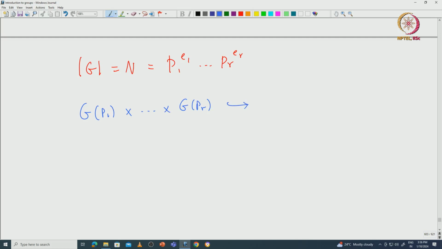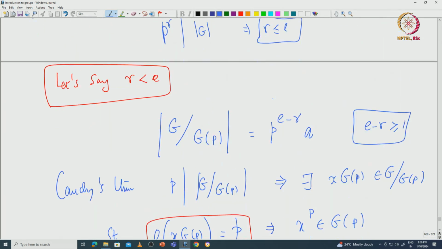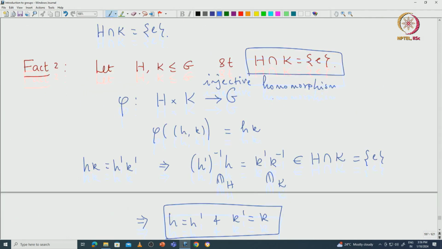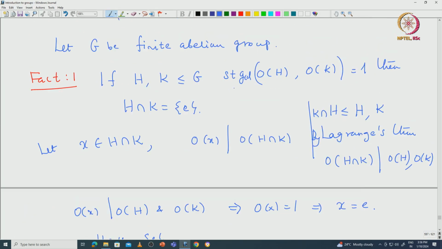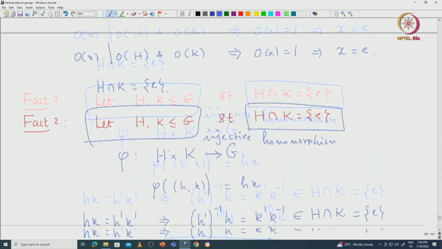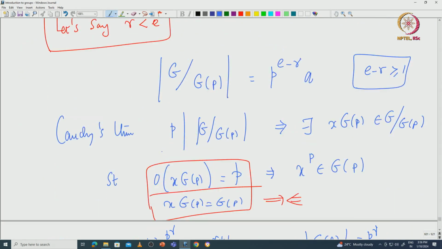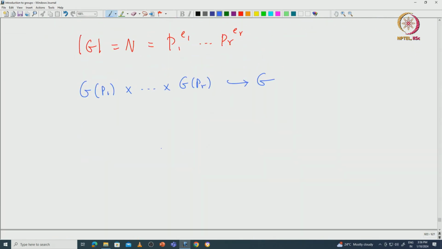This is going to sit inside your G. This naturally follows from the fact that we proved earlier: if you have H and K such that H intersection K is identity, then there is a natural injective homomorphism from H cross K to G. And if H and K have relatively prime orders, then H intersection K must be the identity.